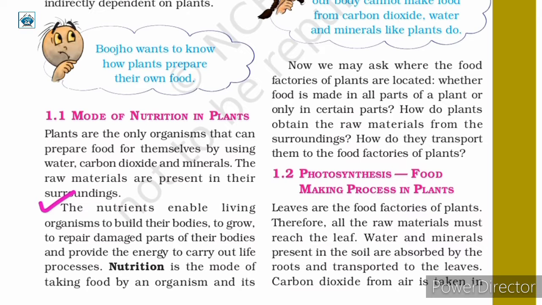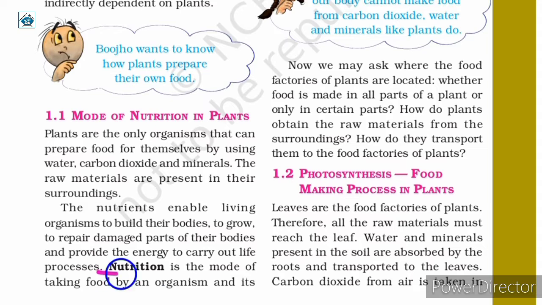We know that nutrients are necessary for a body because of the following reasons. Firstly, they enable living organisms to build their body. Next, they help us to grow. Then, to repair damaged parts of our bodies. And lastly, nutrients provide the energy to carry out life processes such as respiration, excretion and reproduction.